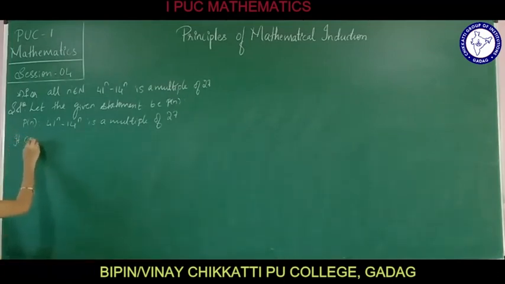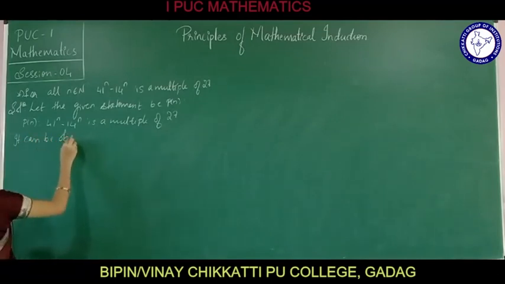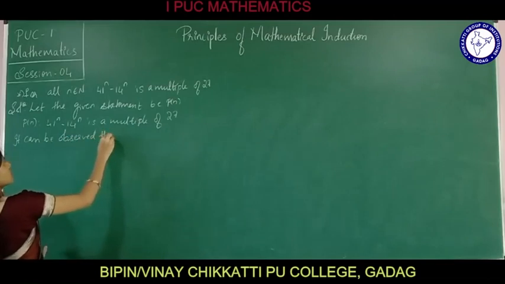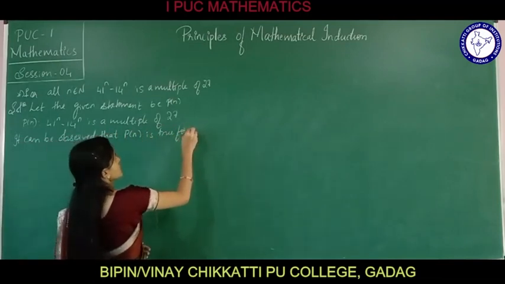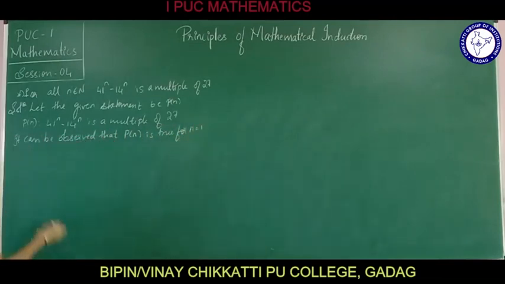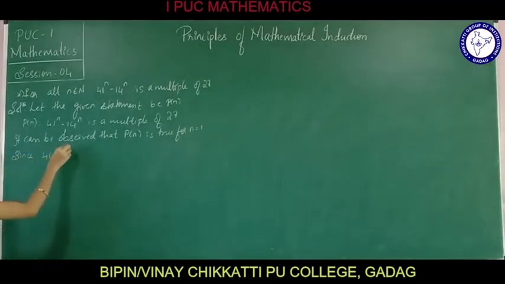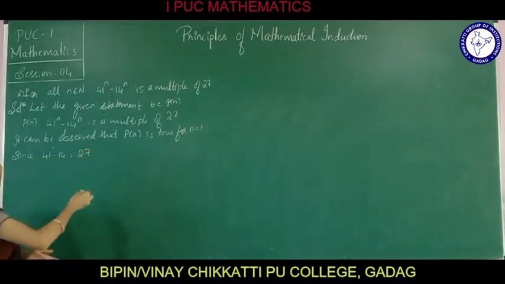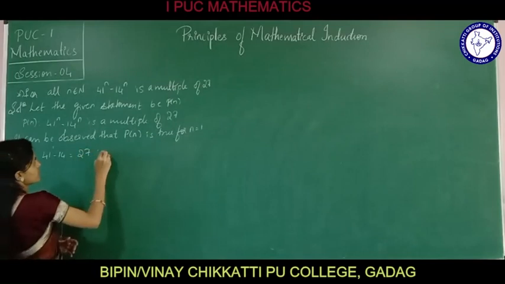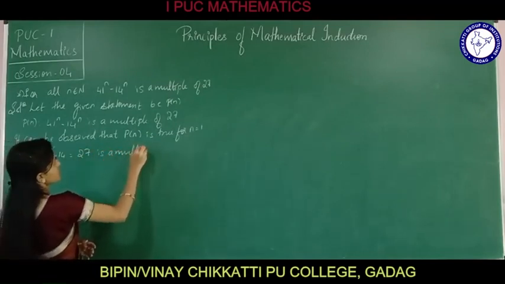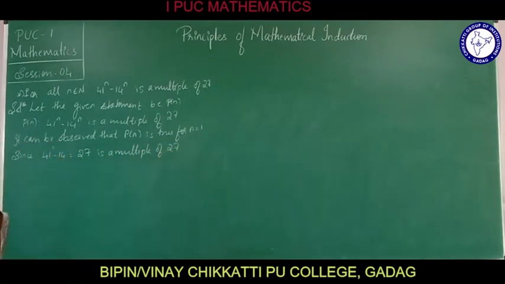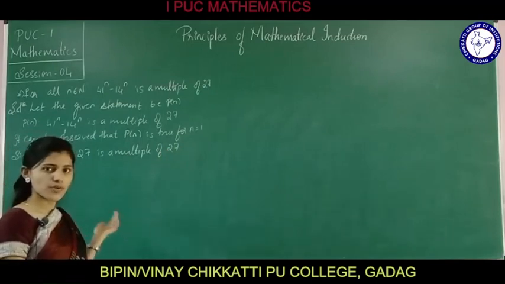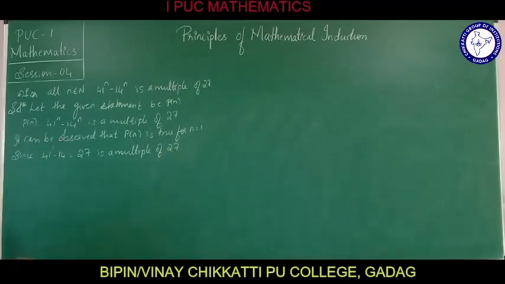Next, we can write, as it can be observed that P of n is true for n is equal to 1. Why? Because 41 raised to 1 minus 14 raised to 1 is equal to 27, which is obviously a multiple of 27. Now, let us consider P of k is true for some positive integer k.